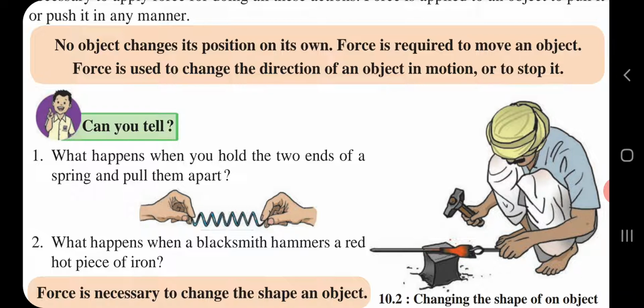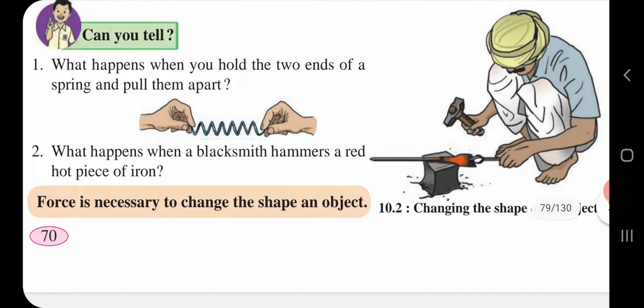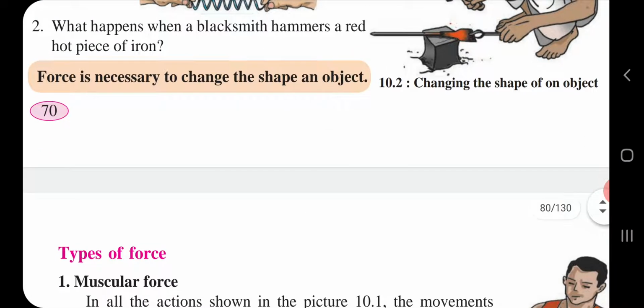Second question is given, what happens when a blacksmith hammers a red hot piece of iron? So children, the shape of the iron piece changes. Therefore, our conclusion is, force is necessary to change the shape of an object. So children, here the third one is types of forces.